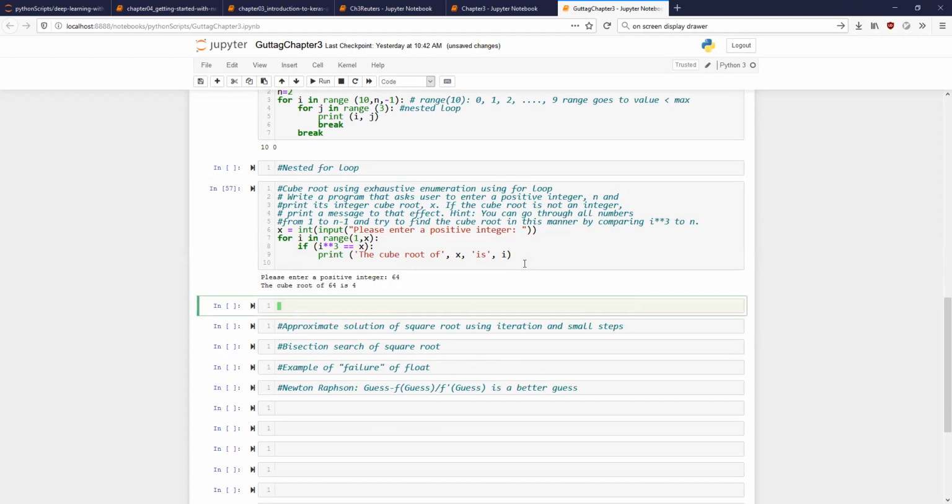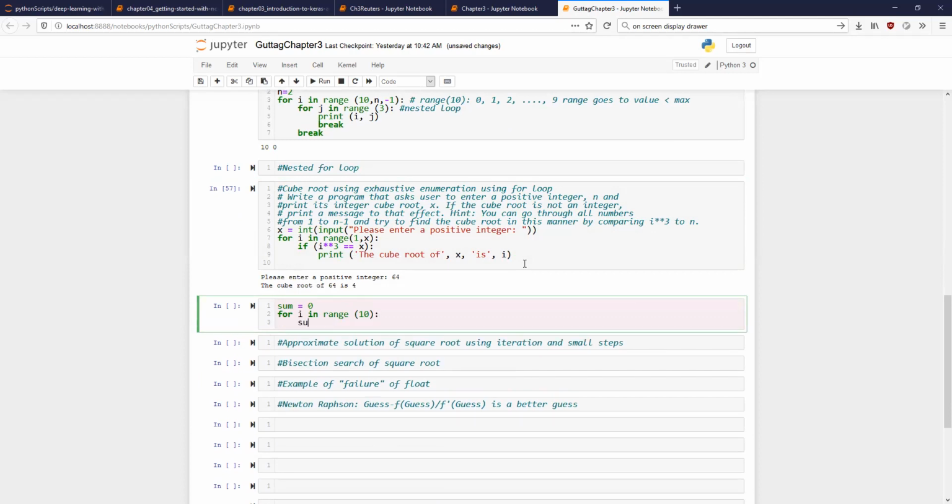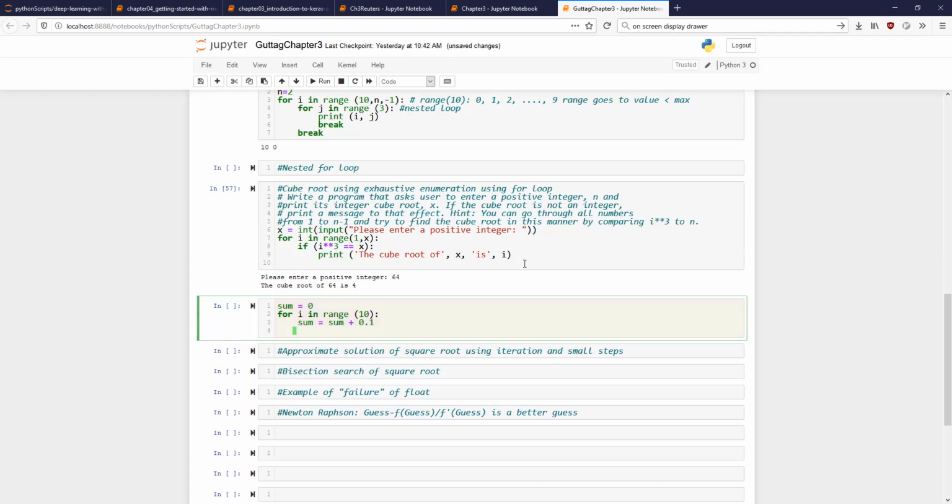Okay, so let me do something. For i in range 10. Sum is equal to 0. Sum is equal to sum plus 0.1. Print sum.